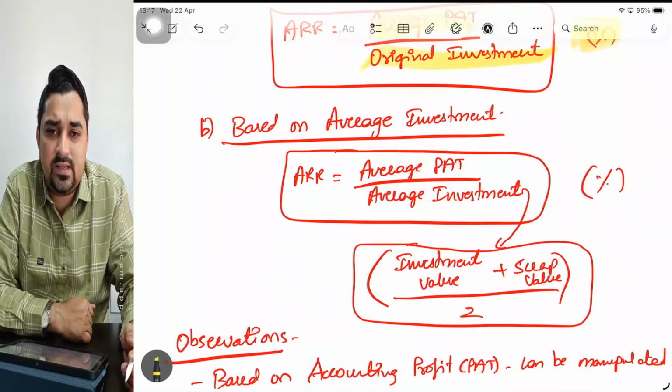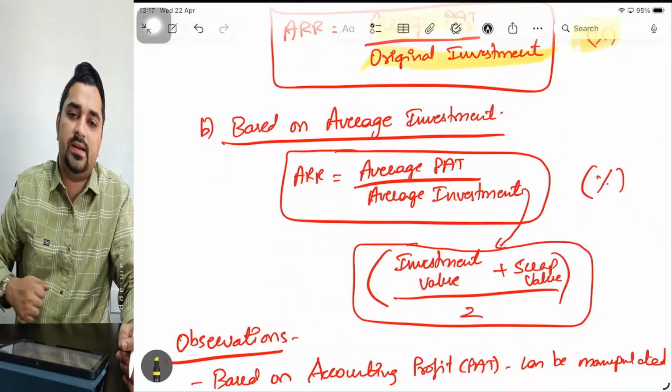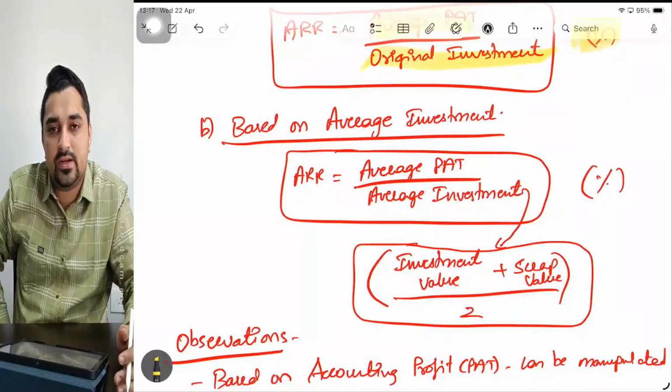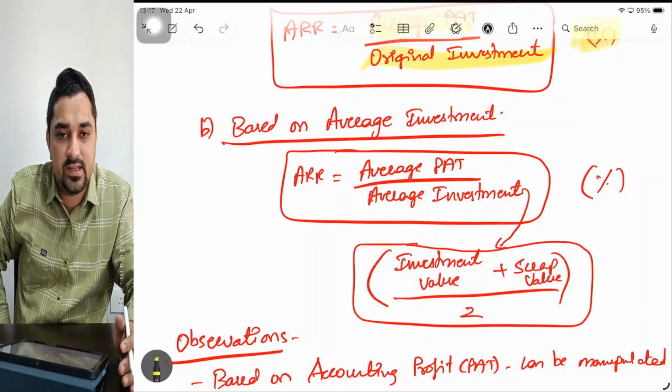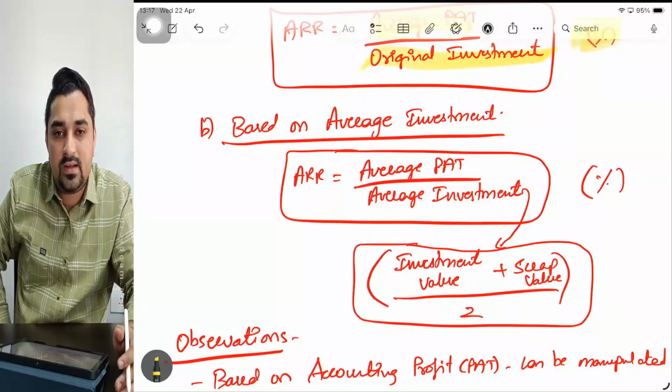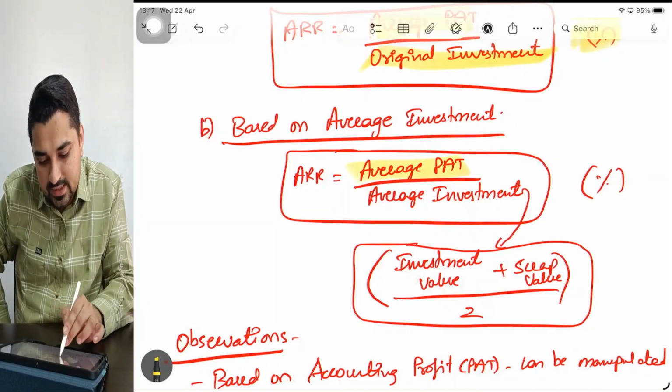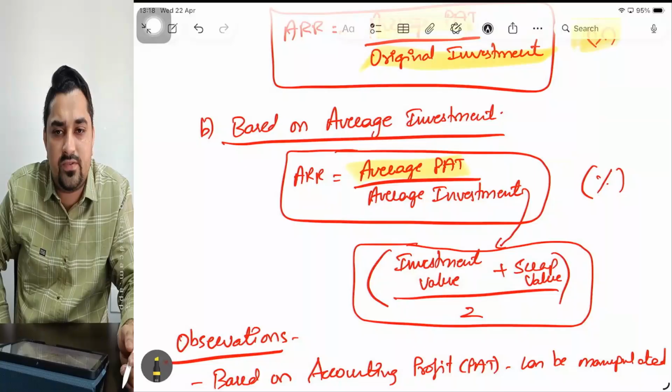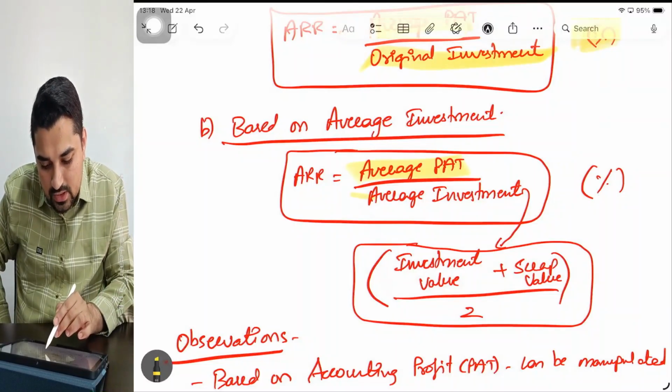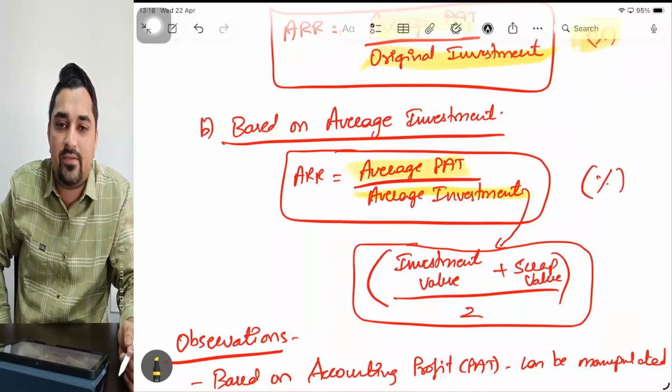Coming to the second method, based on average investment. Again, the name remains the same. It is accounting rate of return, also called average rate of return, nothing but ARR. So what is the formula for average rate of return? Numerator is exactly the same, average PAT, simple average of your profit after tax. Now, instead of original investment in the denominator, you should take average investment.